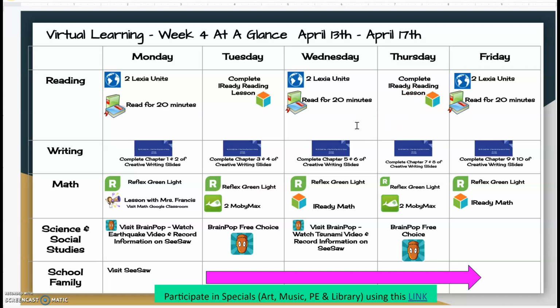Okay, so you'll need to check Math Google Classroom on Monday for your lesson. On each day, you'll need to go to Writing Google Classroom to work on your creative writing slides. And then don't forget about Lexia, iReady, Reflex, BrainPop. I will be checking in on all of these things. All right, feel free to reach out if you have questions.